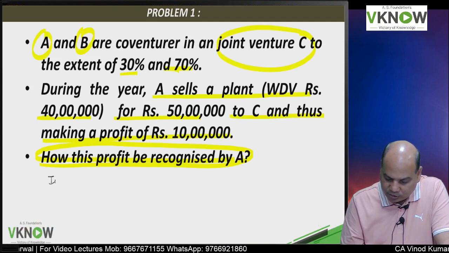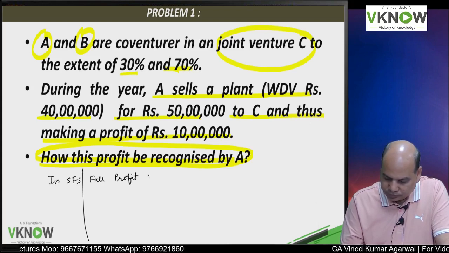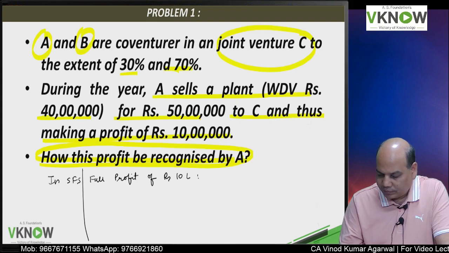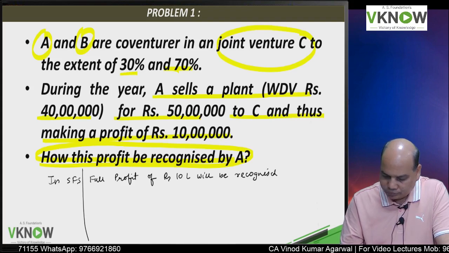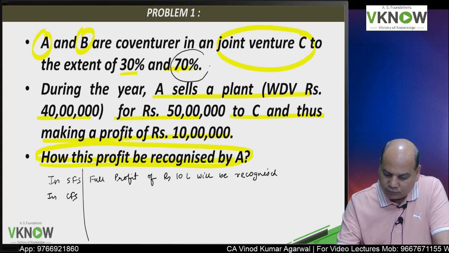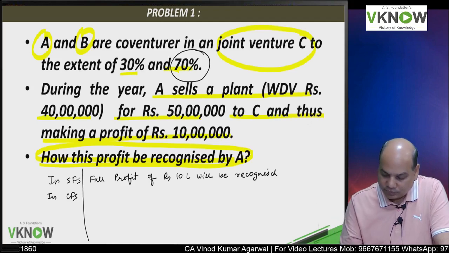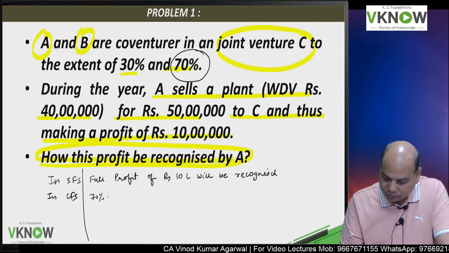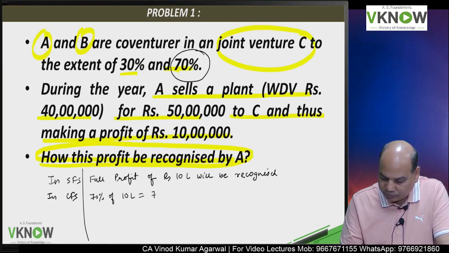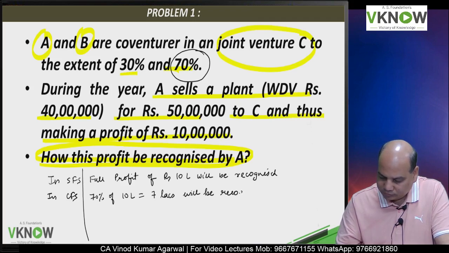So our answer will be: in SFS, full profit of rupees 10 lakh will be recognized, and in CFS, what is the share of other party? 70%. So in CFS, 70% of 10 lakh, 7 lakhs will be recognized.